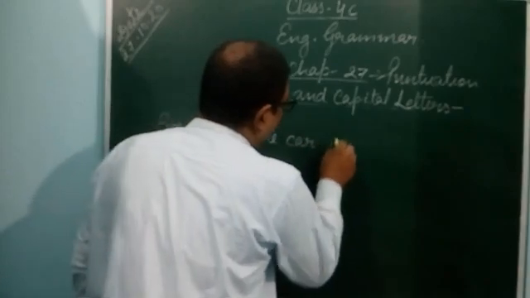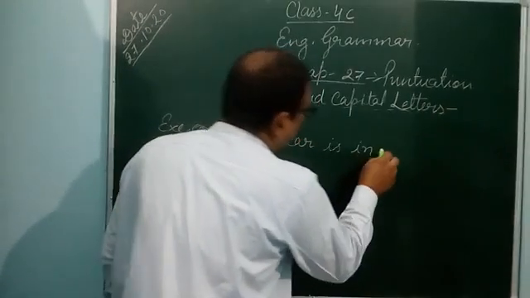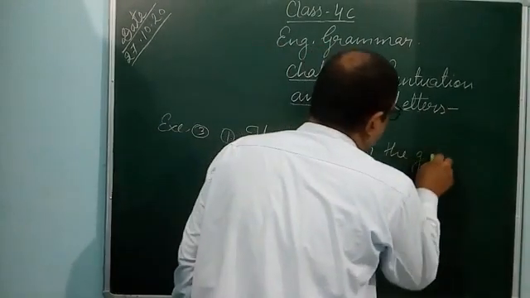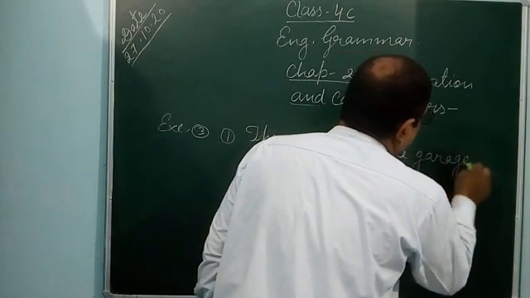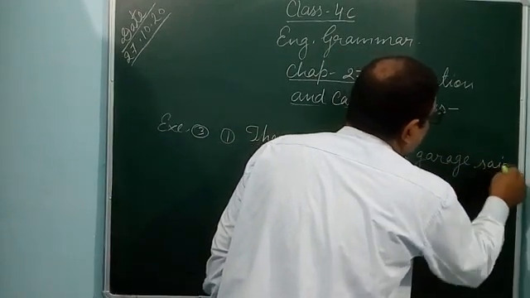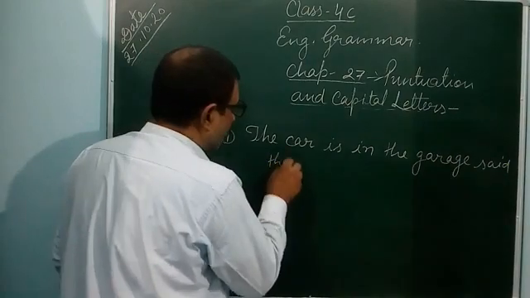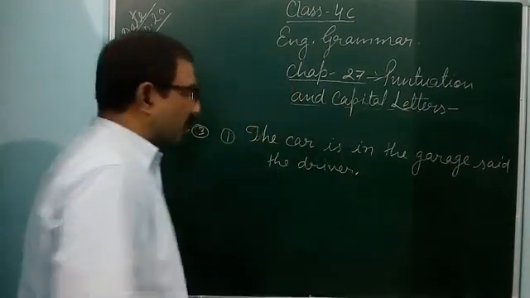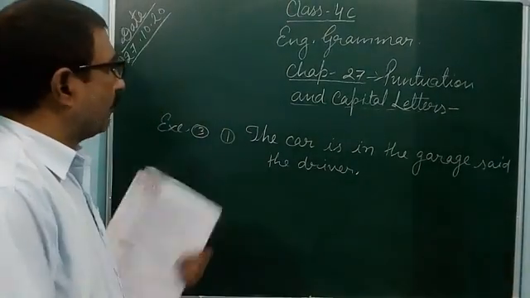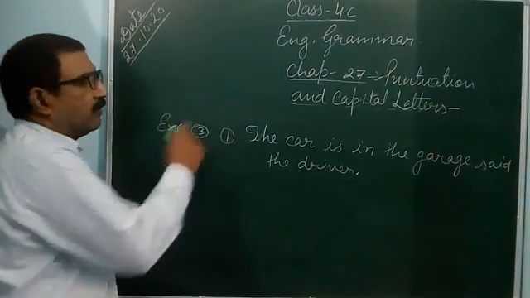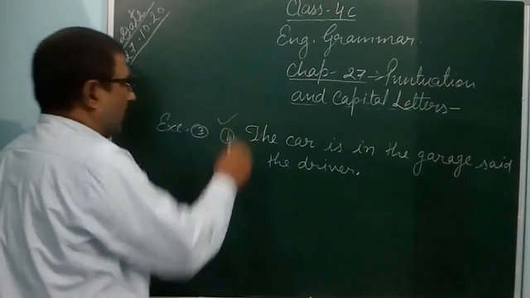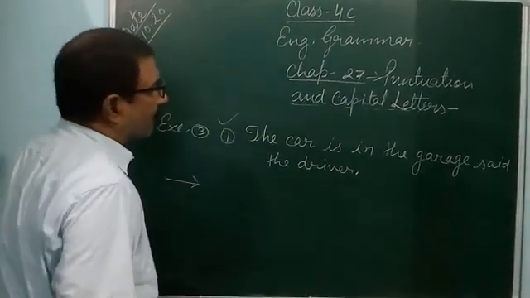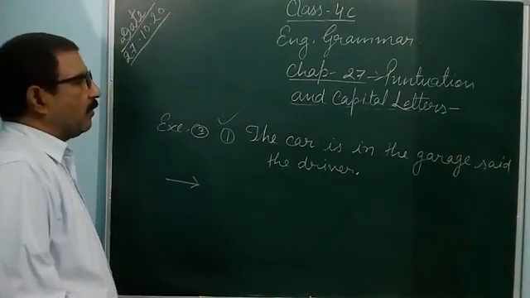So in this way you can see, said the driver. It is the given question. How can you rewrite it using the inverted comma?